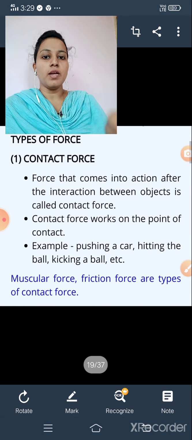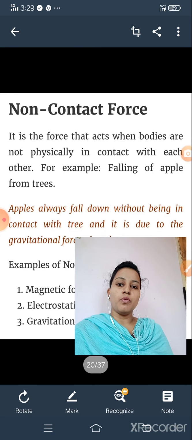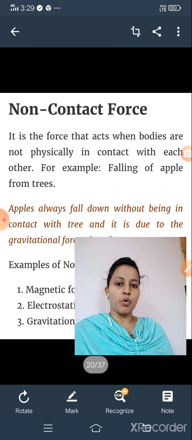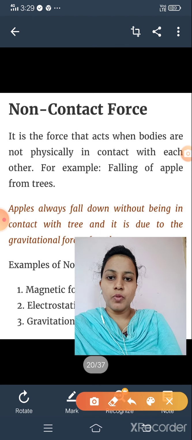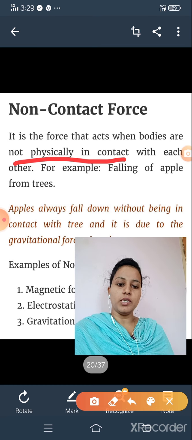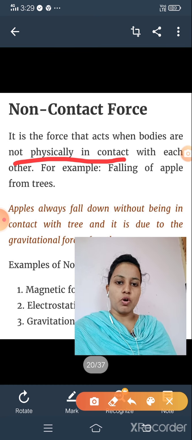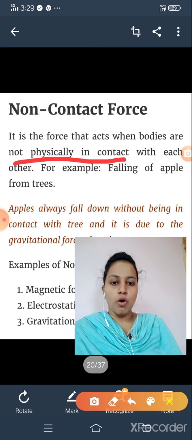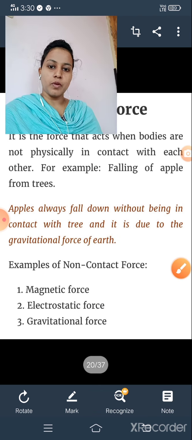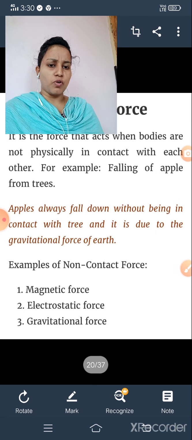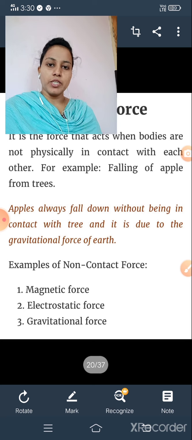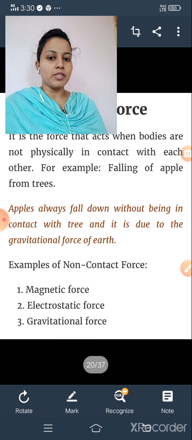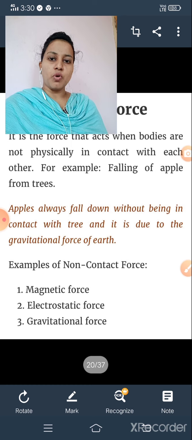Let us move forward. Now, non-contact forces. What do you mean by non-contact forces? It is the force that acts when bodies are not physically in contact with each other. So it is known as non-contact force. For example, the falling of an apple from a tree. Apples always fall down without being in contact with the tree, and it is due to the gravitational force of the earth. Magnetic force, electrostatic force and gravitational force are the examples of non-contact forces.